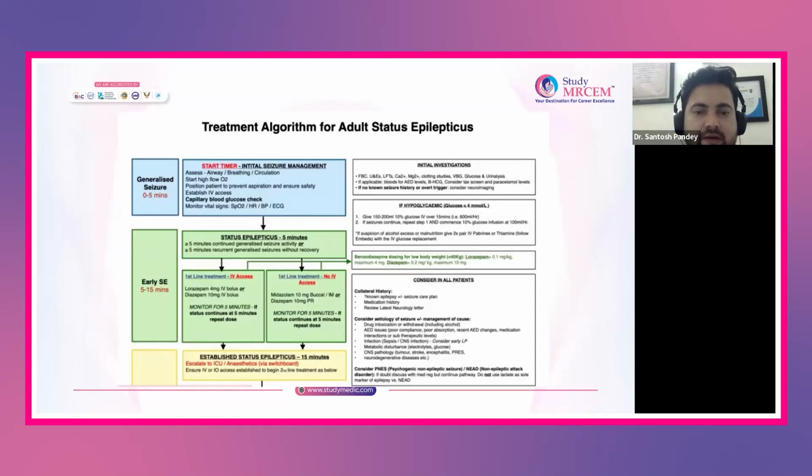the first line drug is lorazepam, which you can use at a dose of 0.1 mg per kg, maximum 4 mg. The other drug is diazepam, which is 0.2 mg per kg, maximum 10 mg.